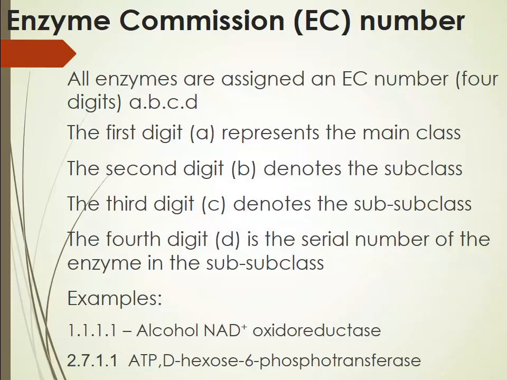Generally, the second and third digits describe the reaction, while the last digit is used to distinguish between the different enzymes of the same function based on the actual substrate in the reaction. So there are generally six classes of enzymes, and the nomenclature involves four parts. The enzyme nomenclature as a number.